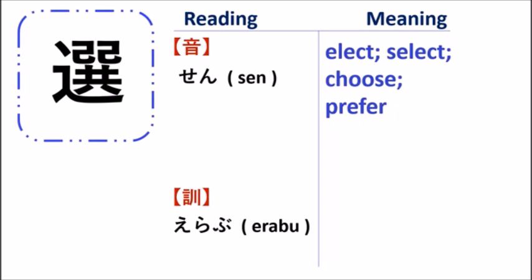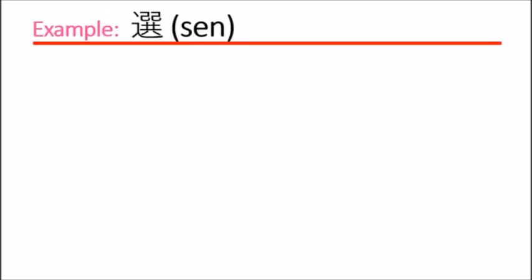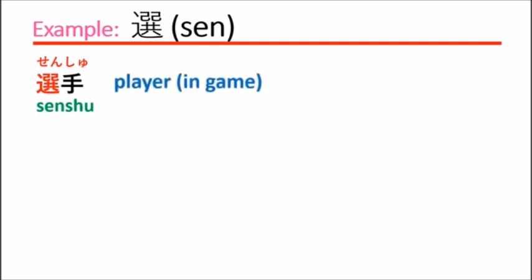So next, let's go and see some samples. Senshu means player in a game, such as football or volleyball. You can say senshu in Japanese. Senshu means the person who plays some game such as volleyball, football, basketball, something like this.